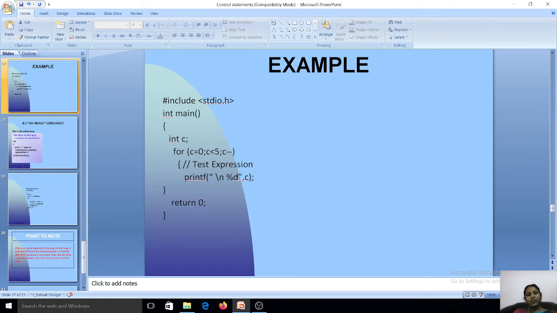It is going to perform up to 5, and it is also going to print the same output as 5, 4, 3, 2, 1, but the way of printing the statement is different. We are initializing, declaring the condition, and updating in one single for loop. This is the difference between for and while.